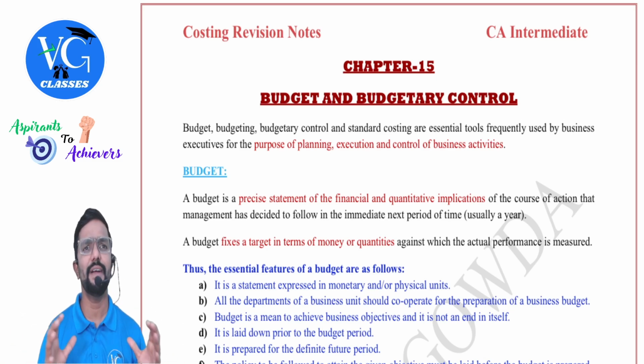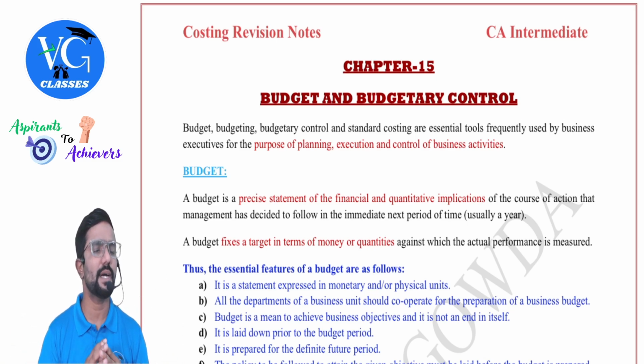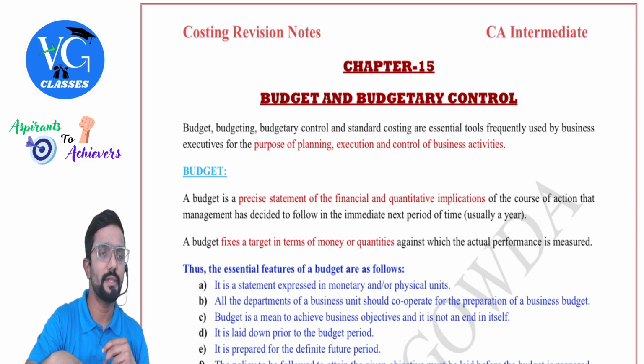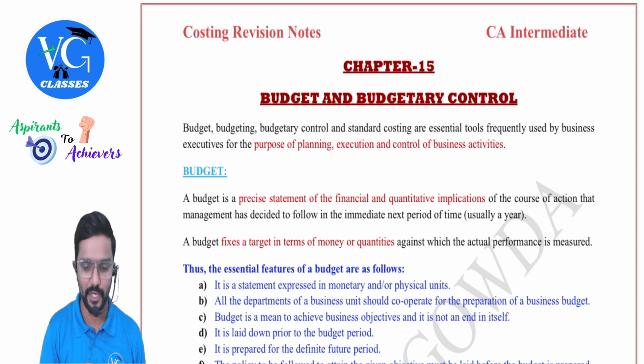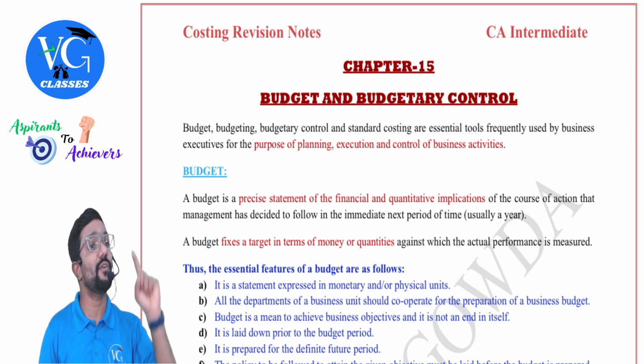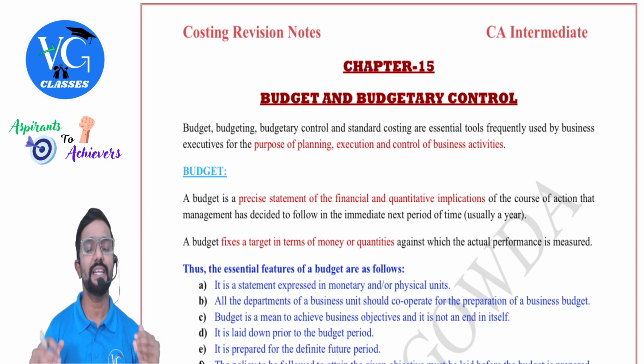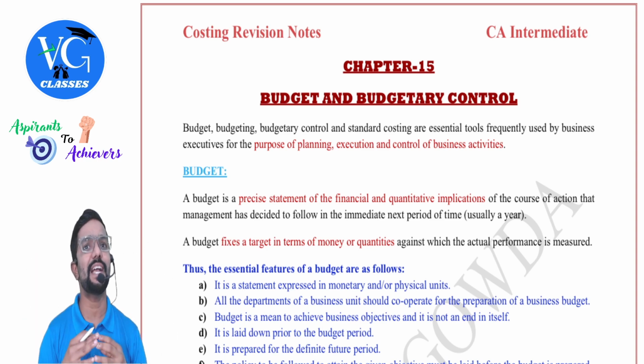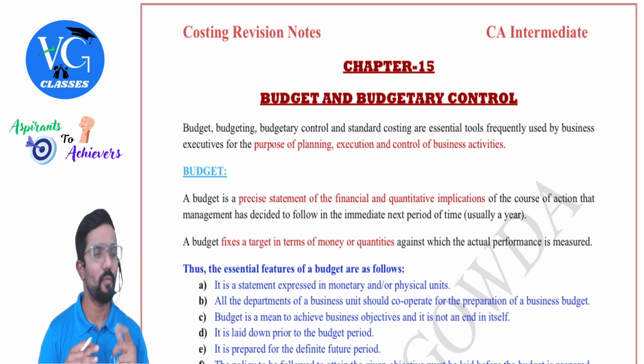Yes, students, we will revise one last chapter, that is chapter 15, which talks about the budget and budgetary control. In this chapter, whatever we will be learning is like an extension of what we learned in standard costing. Sir, what is the first concept behind standard costing? It was cost control.